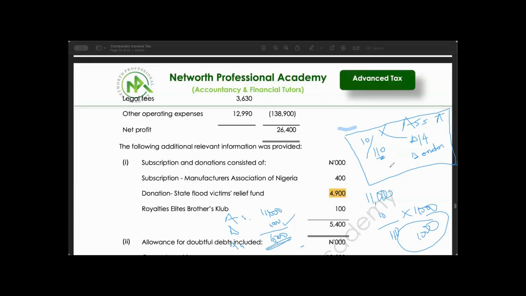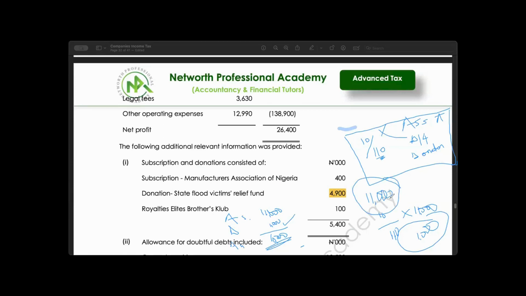You will now calculate your accessible profit before donation. Let's assume it is 11,000.